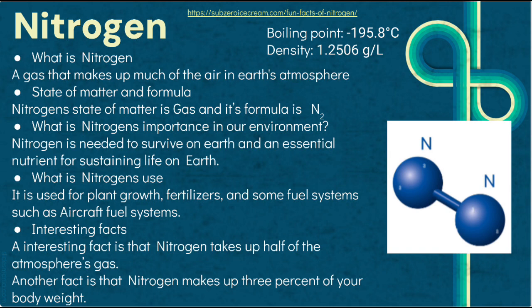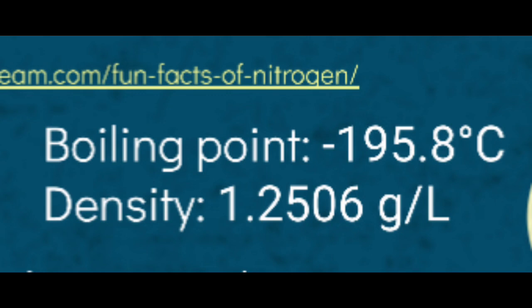What is nitrogen used for? It is used for plant growth, fertilizers, and some fuel systems such as aircraft fuel systems. Interesting facts. An interesting fact is that nitrogen takes up half of the Earth's atmosphere's gas. Another fact is that nitrogen makes up 3% of your body weight. Nitrogen's boiling point is negative 195.8 degrees Celsius and density is 1.2506 grams.